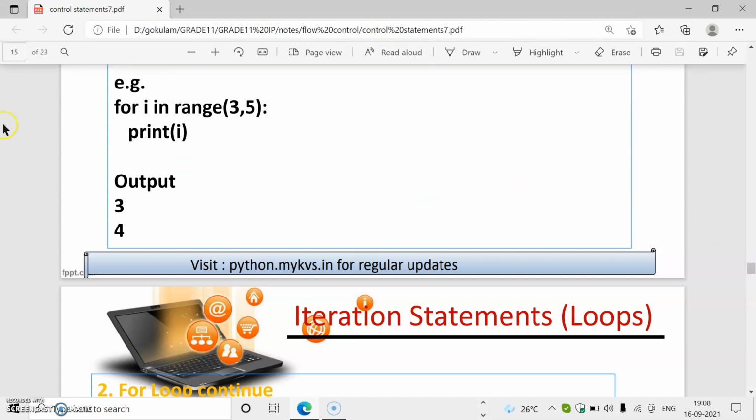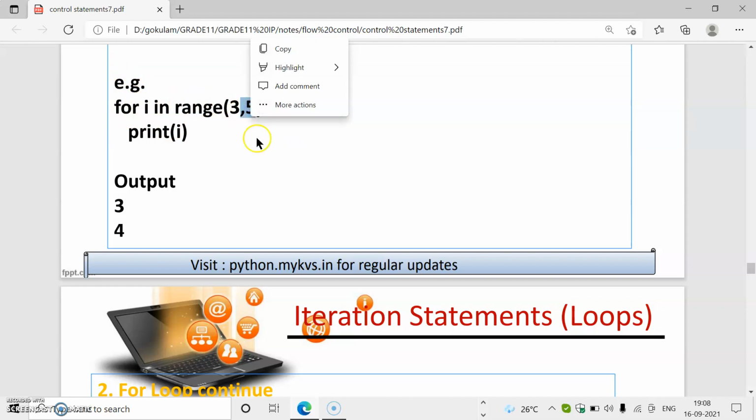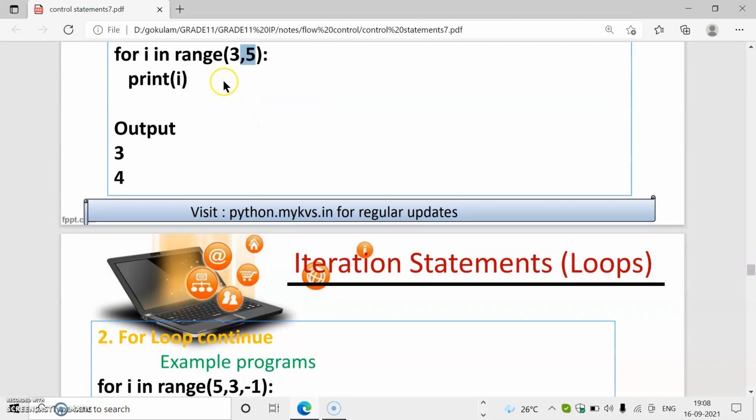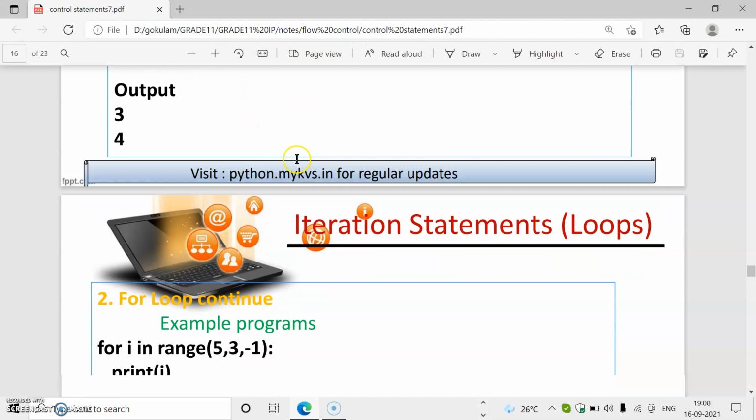So for this variable I, the initial value will be 3, the next value will be 4, then the next value will be 5, then the condition will fail because this value is also 5. Up to 4 is possible. So this is a range function consisting of two parameters.